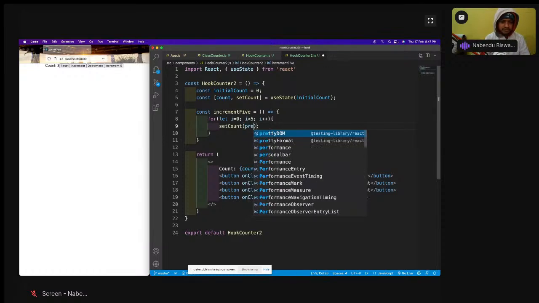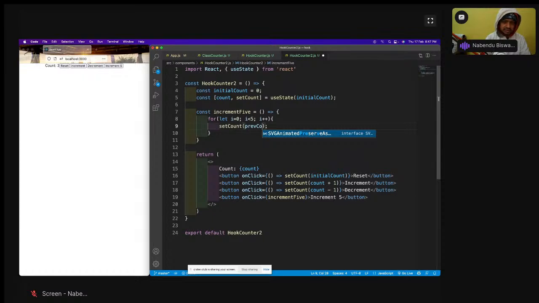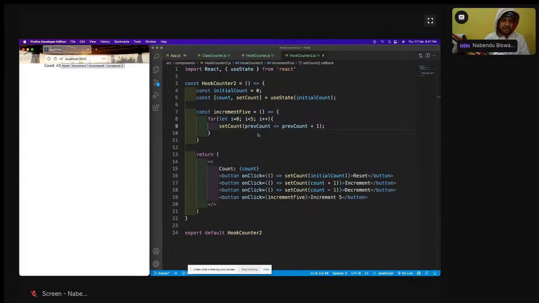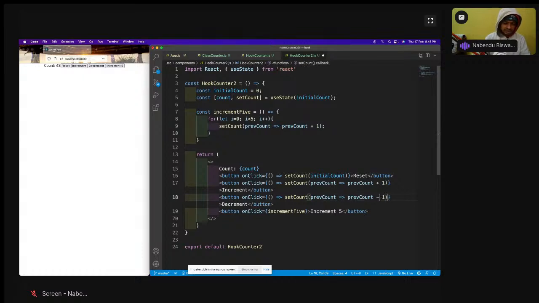So we'll use prevCount, you can take actually anything: prevCount => prevCount + 1. Save it. Now I'll increment it, and it will increment by 5. If I have done it here, I should do it in the whole project also, though it is not required. But if I am using this previous state kind of thing, I should use it like this. So increment will also work, and decrement will also. So this is one of the things which is there.